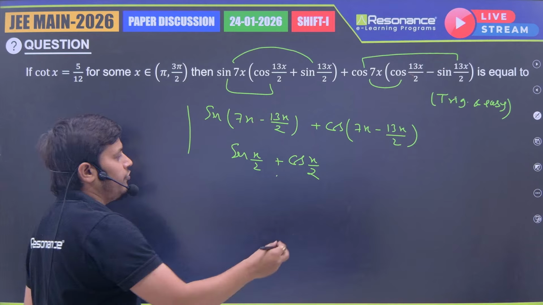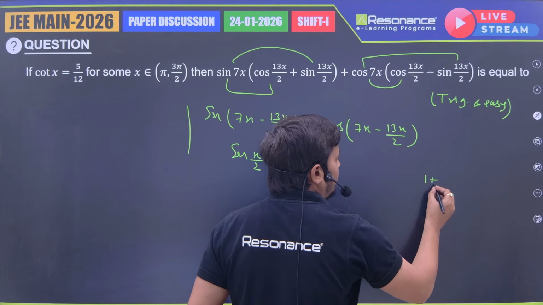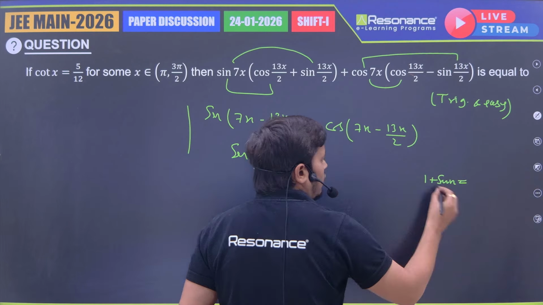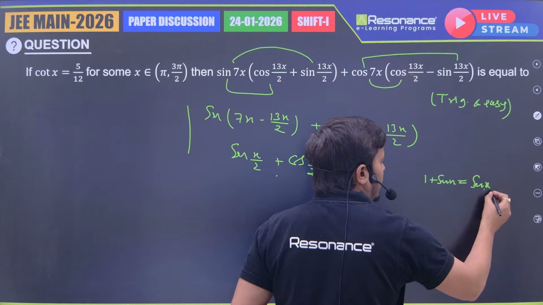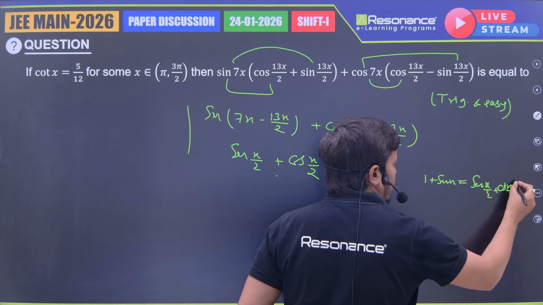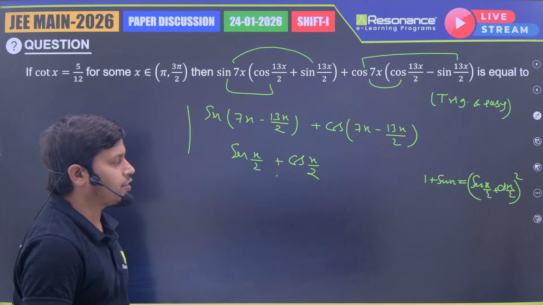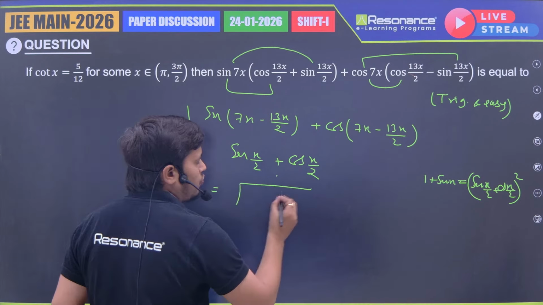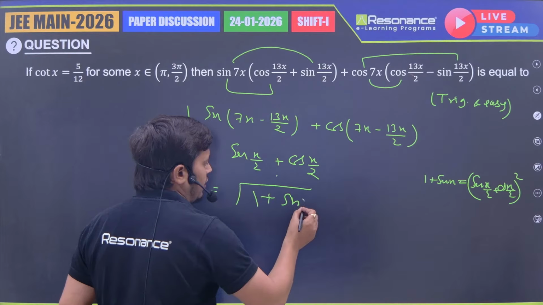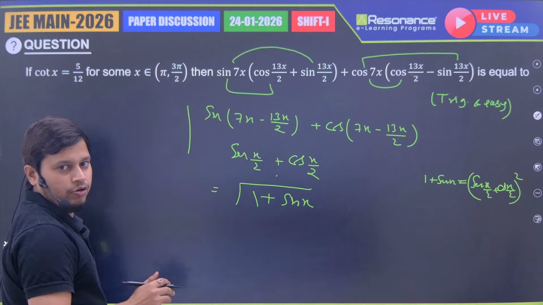Actually we have a formula that 1 plus sine x is equal to sine x by 2 plus cos x by 2 whole square. So sine x by 2 plus cos x by 2 can be written as root over 1 plus sine x. I just need the value of sine x.